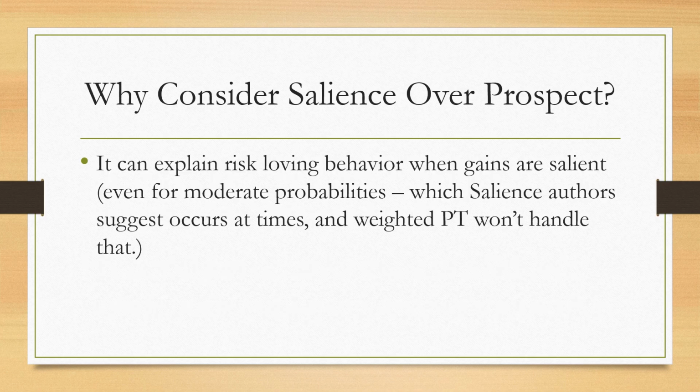But most importantly for us, it can explain risk-loving behavior when gains are salient, even for moderate probabilities, which the salience authors suggest occurs at times, and weighted prospect theory won't handle it. So perhaps salience theory can answer some of the limitations of weighted prospect theory, but the debate remains.